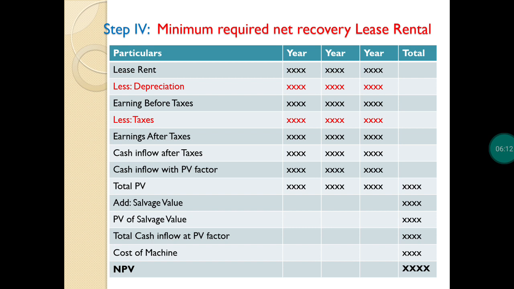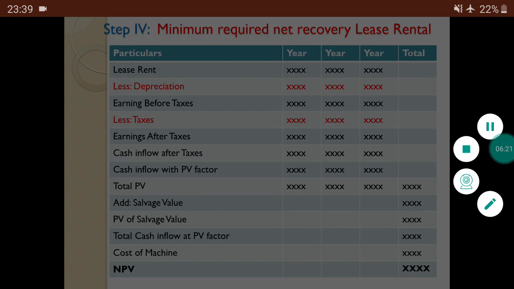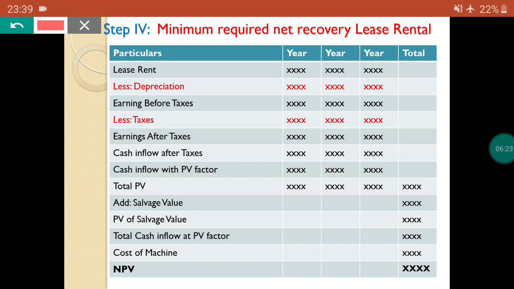Next, step number 4. It is called NPV, net present value. Okay, calculation of NPV. We call it the minimum required net recovery lease rental. In this step we can get the lease rent, less depreciation, we can get the